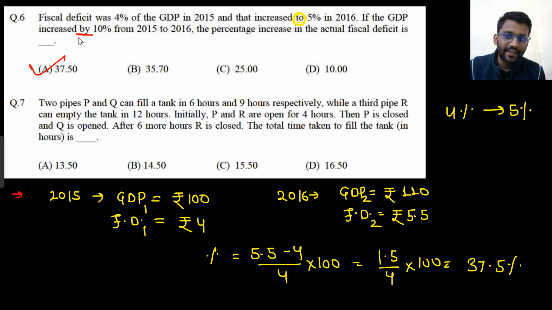Now fiscal deficit increased to 5%, so 5% of 110 rupees is 5.5 rupees. So what is the percentage increase? 5.5 minus 4 upon 4 into 100, 37.5%.